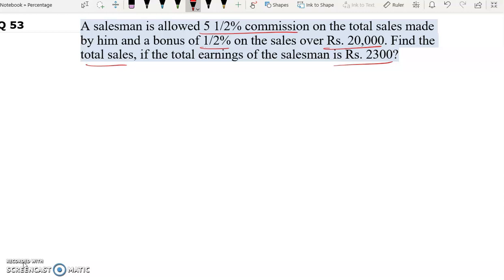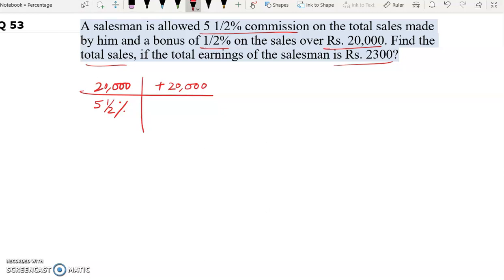So in this question, the salesman is allowed 5 1/2% commission on the total sales and 0.5% bonus on the sales over rupees 20,000. So till 20,000 he gets 5 1/2% commission, and above rupees 20,000 he gets 0.5% bonus.